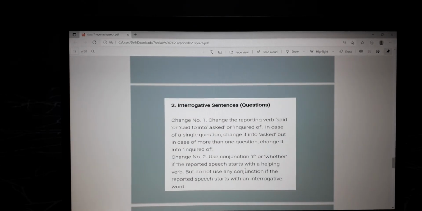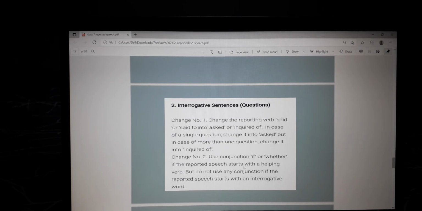Now let's come to the interrogative sentences. Change number one. Again, there are certain changes that will take place. Interrogative means questioning. First, change the reporting verb said or said to into asked or inquired of. In case of a single question, change into asked. But in case of more than one question, change it into inquired of. The police inquired of, because the police will not ask just a single question, but they will ask many questions to the person. So in this case, you will use inquired of.